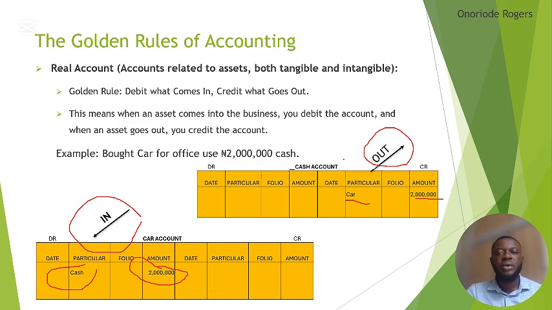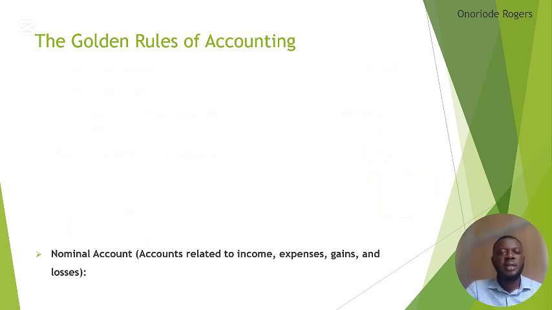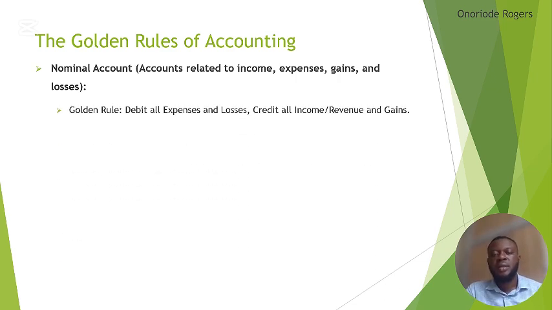The last we're going to be considering is the nominal account. Nominal account relates to income, expenses, gains, and losses. So how does the golden rule apply to this? Debit all expenses and losses. All expenses and losses you debit.